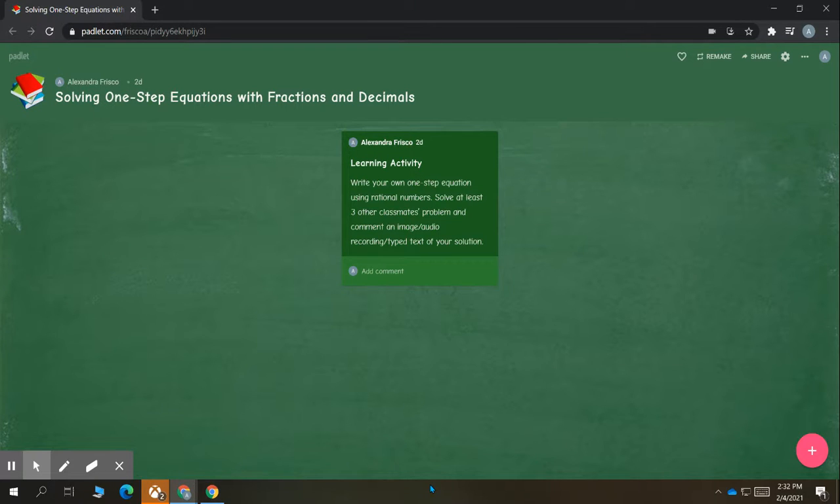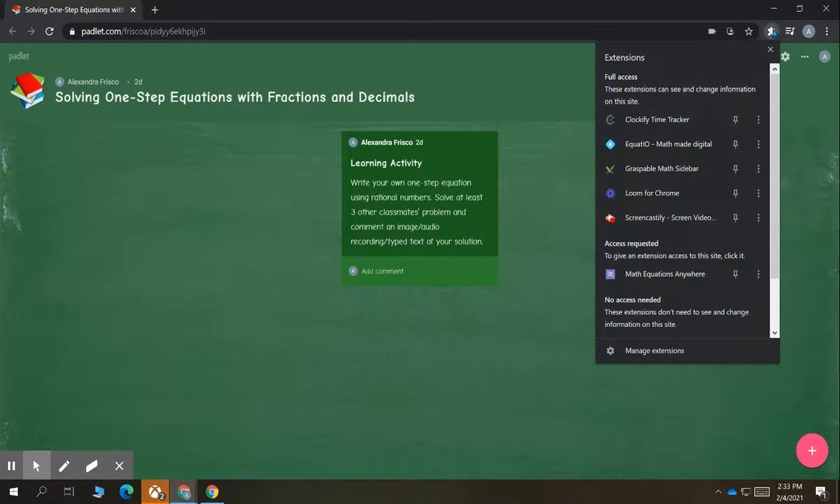So instead of having to deal with typing, there is a great Chrome extension called Equatio, which helps you to type those math problems out, but also has a voice type feature where you can actually speak to your computer and tell it what math to write. So Equatio is a Chrome extension.